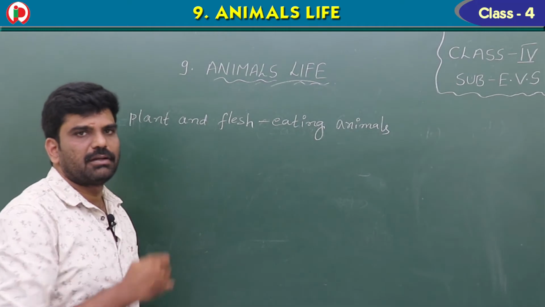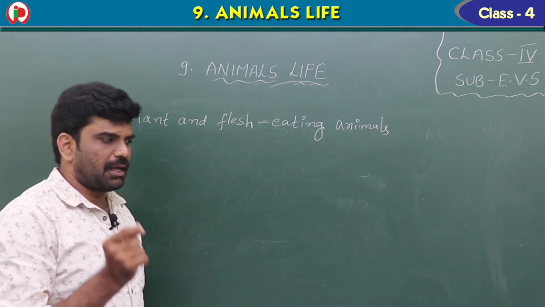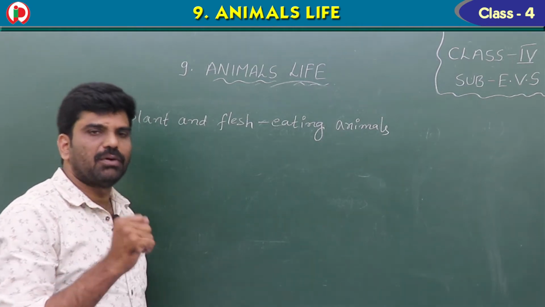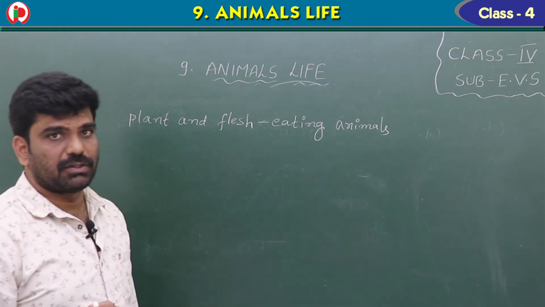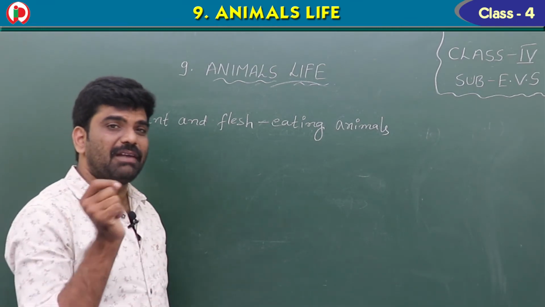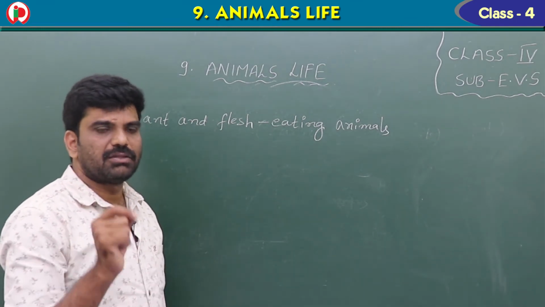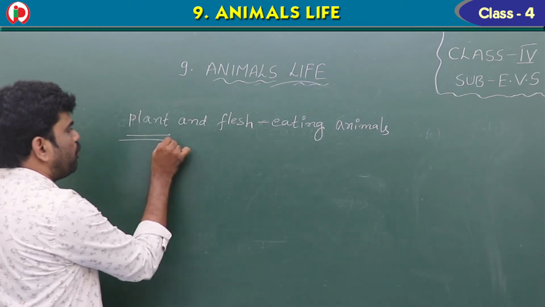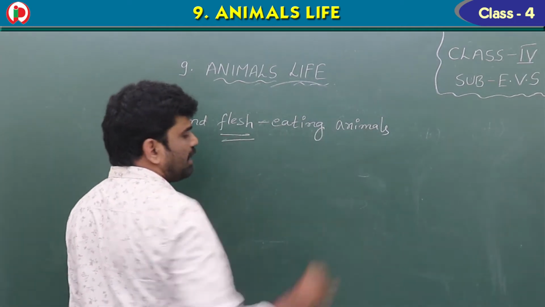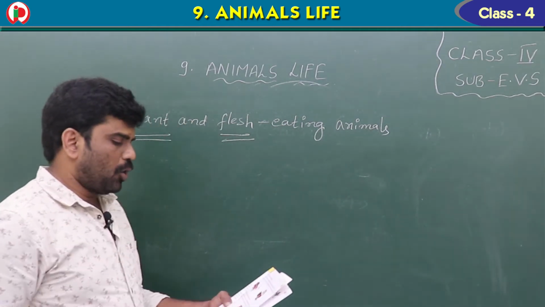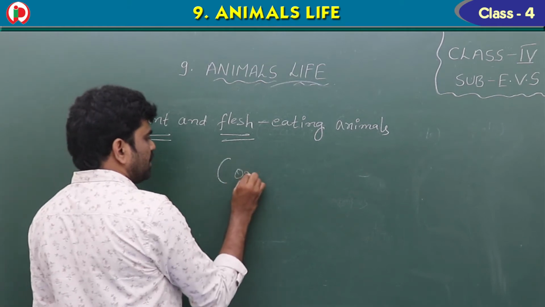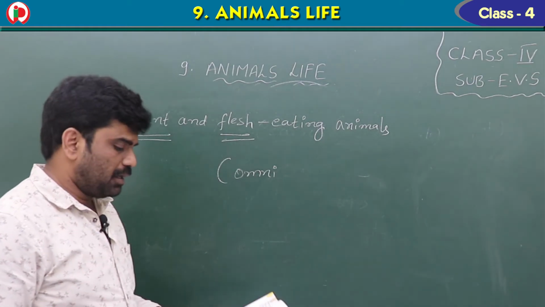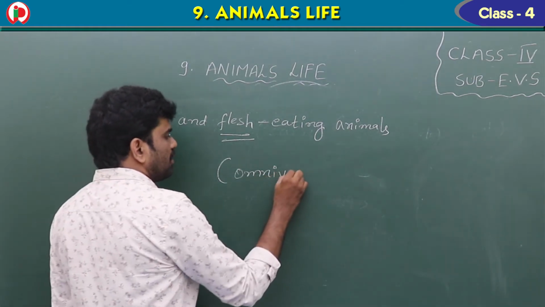Now see the third one. So far we have seen the animals which eat only plant and its products. Those are called herbivores. And the second type eats only the flesh of other animals. Those are carnivores. Now see the third one. The animals which eat both plant and flesh of other animals are called omnivorous animals. These animals eat the plant products and the flesh of other animals also.